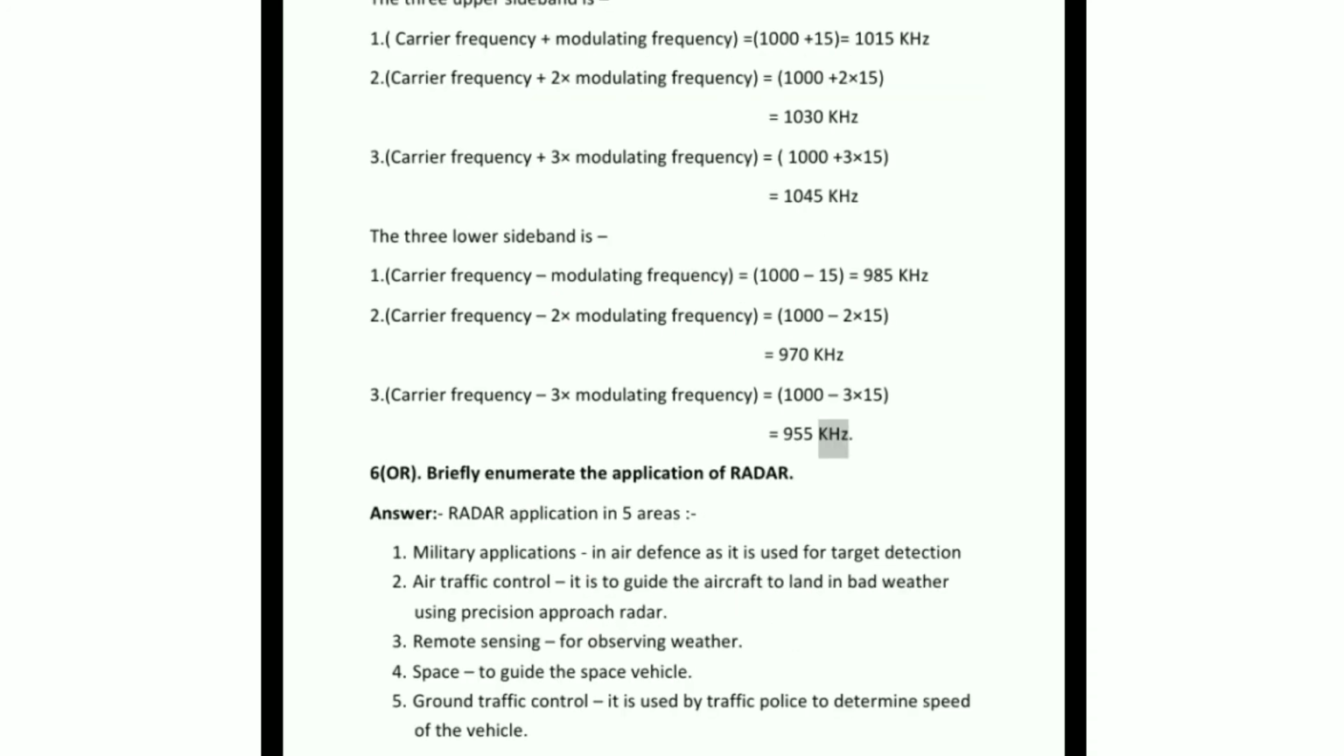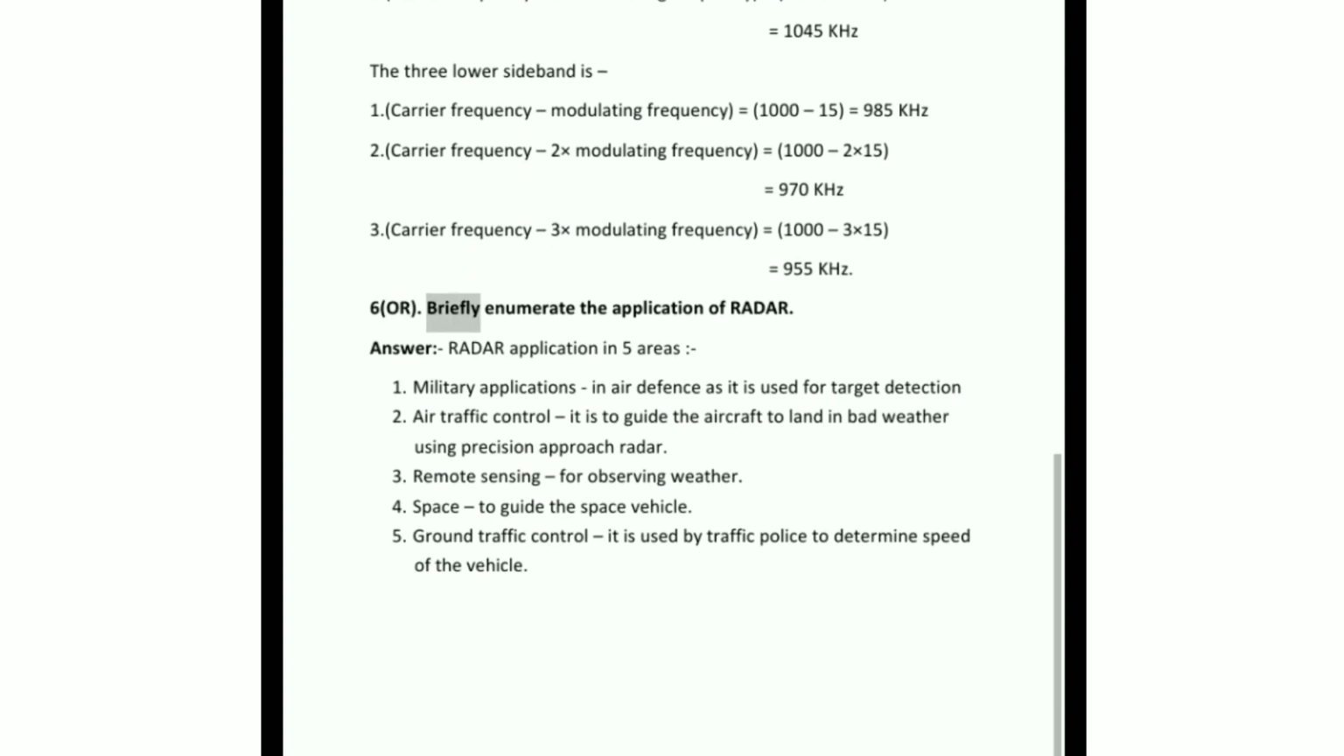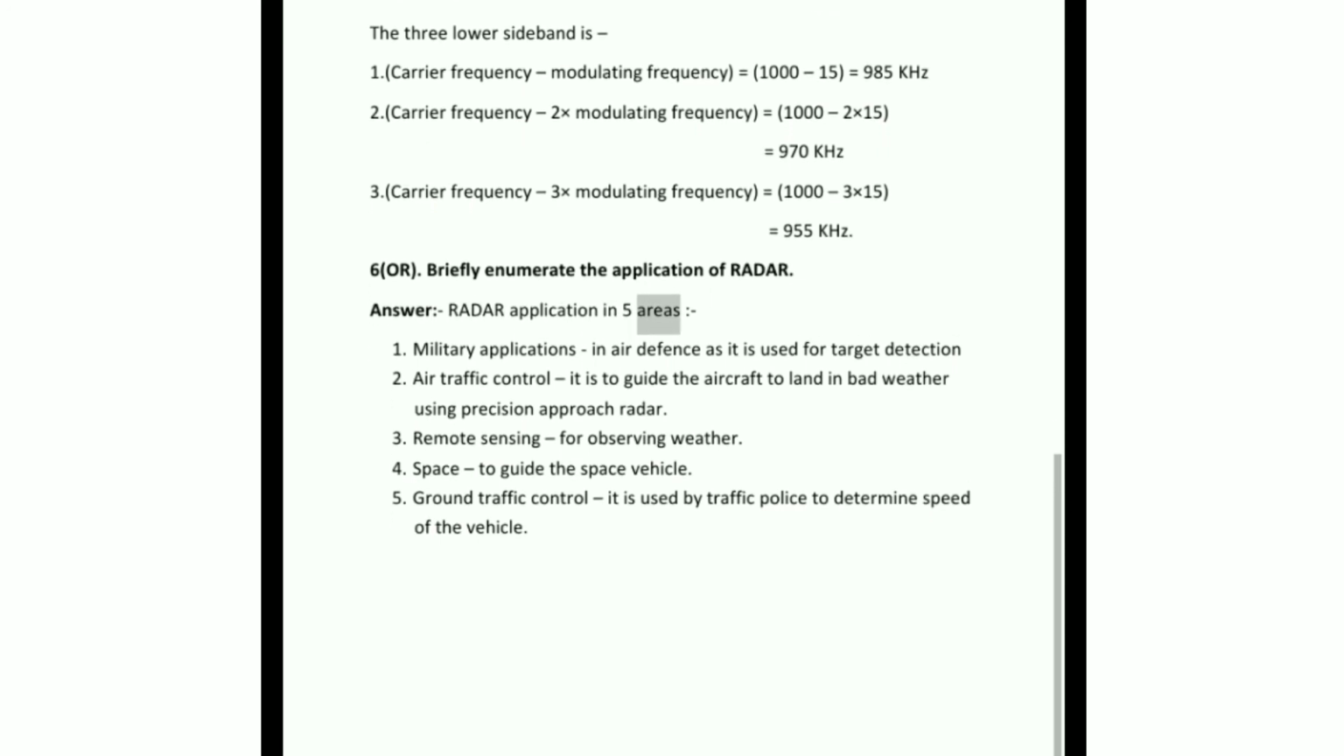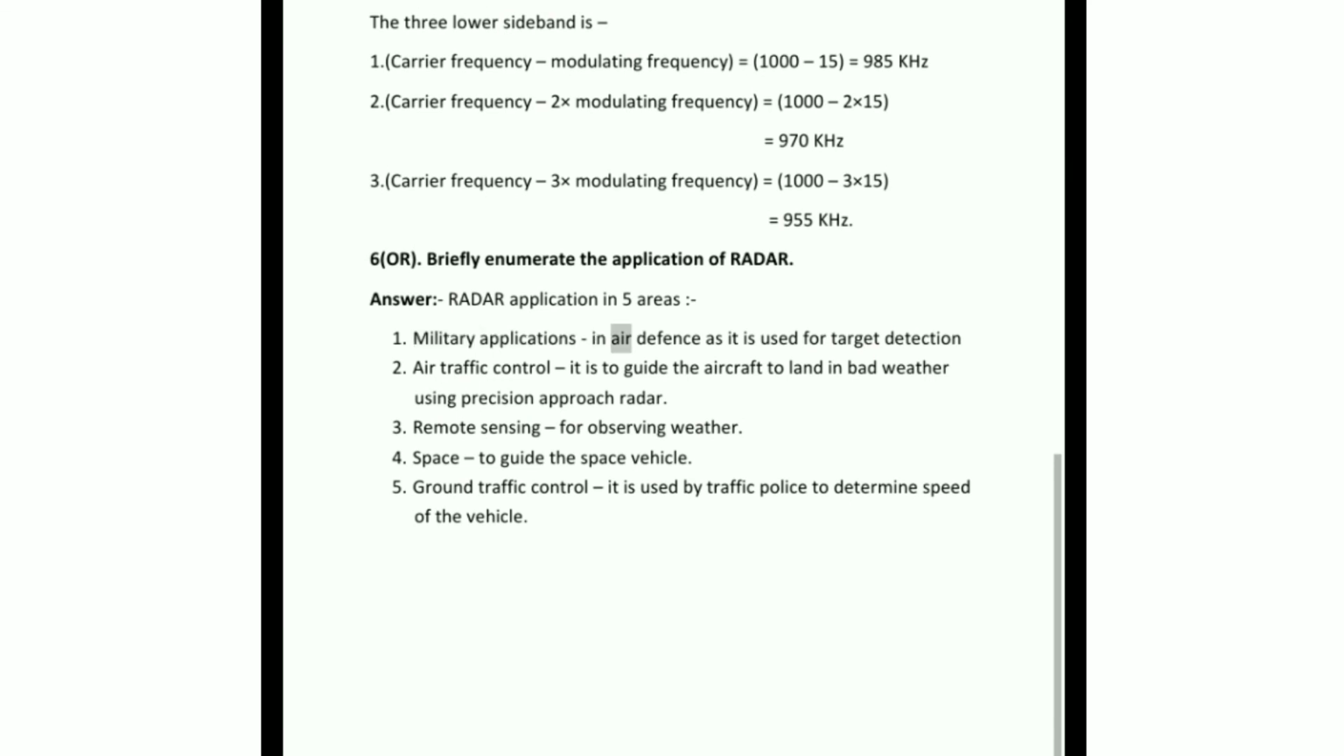6. Or. Briefly enumerate the applications of radar. Answer. Radar applications in 5 areas. Military applications in air defense, as it is used for target detection. Air traffic control, to guide the aircraft to land in bad weather using precision approach radar. Remote sensing, for observing weather. Space, to guide the space vehicle. Ground traffic control, it is used by traffic police to determine speed of the vehicle.